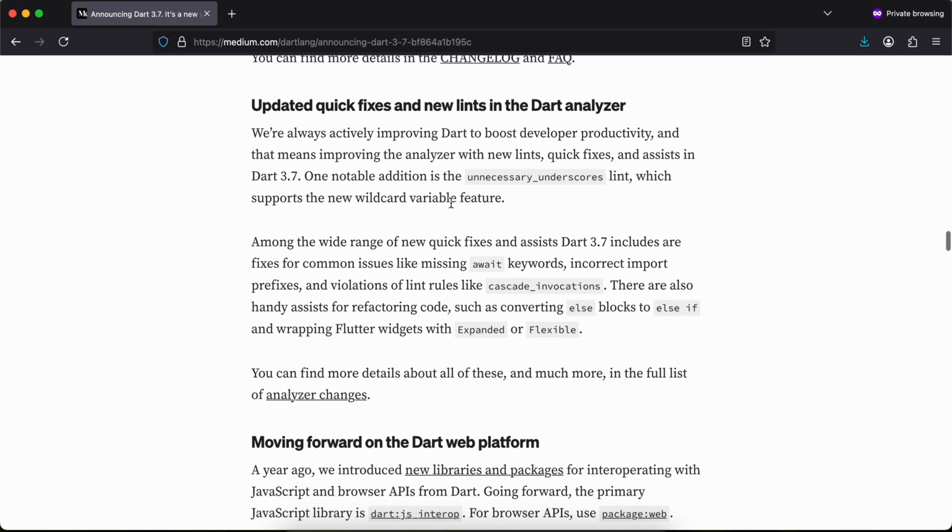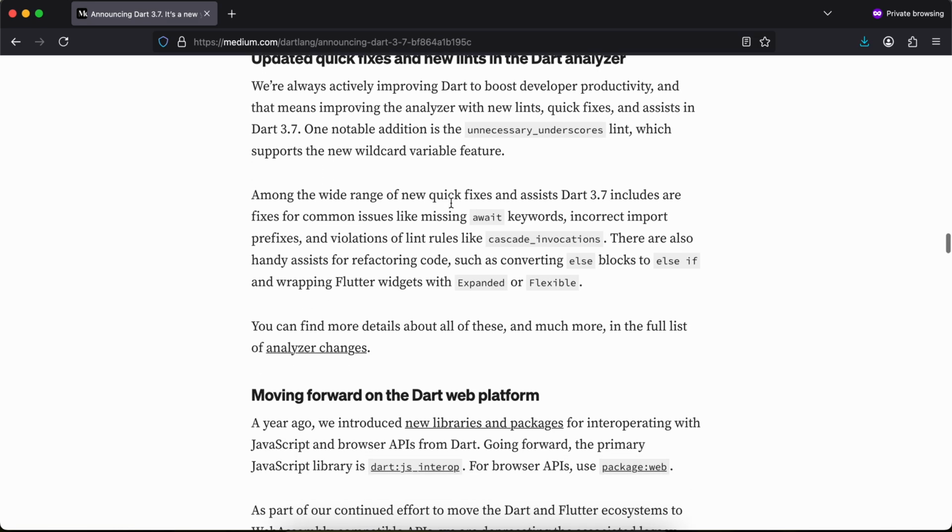Updated quick fixes and new lints in the Dart analyzer. We are always actively improving Dart to boost developer productivity, and that means improving the analyzer with new lints, quick fixes, and assists in Dart 3.7. One notable addition is the unnecessary_underscores lint, which supports the new wildcard variable feature.